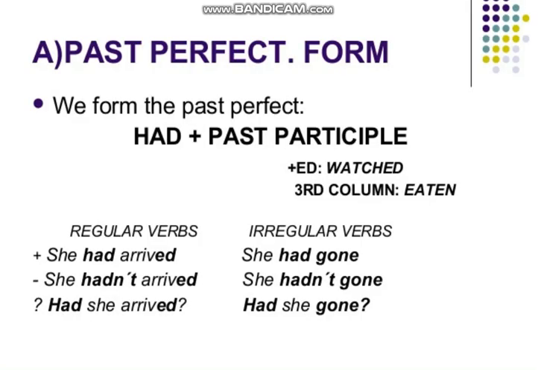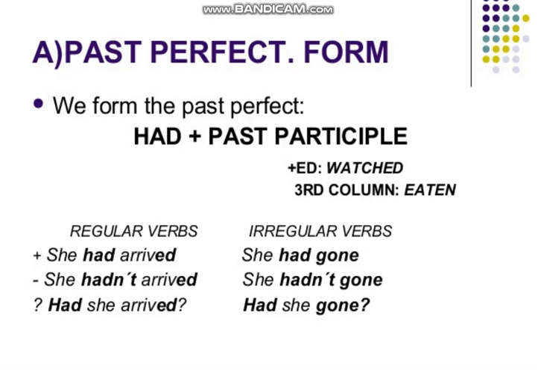First, let's discuss the structure of past perfect tense. As you can see, we form the past perfect with a helping verb had and the past participle. Past participle is the third form of the verb. As you can see, eat, ate, eaten; watch, watched, watched. So here we would use had as a helping verb. Had is the only helping verb which would be used with all subjects, whether it is I, we, you, they, he, she, it, or any singular or plural noun. We would just use this helping verb had with it, and then the past participle, which means the third form of the verb would be used with it.